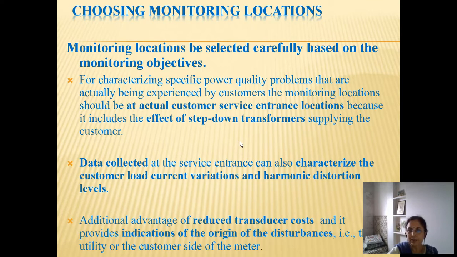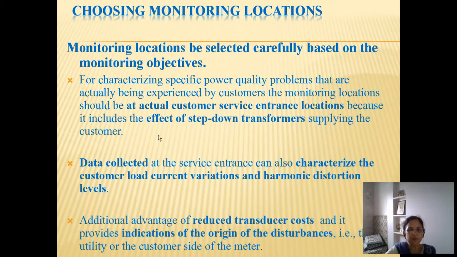So it will be at the service entrance from where the supply is given to a particular industrial setup, and then it will be at a required voltage level including the effect of step down transformer. It could be a distribution transformer or maybe higher level. The data collected at service entrance can also characterize the customer load current variations and harmonic distortion levels. Since it is monitoring whatever happens in the industrial facility or the customer facility, it includes the characterization of load current variations and harmonic distortion levels together.